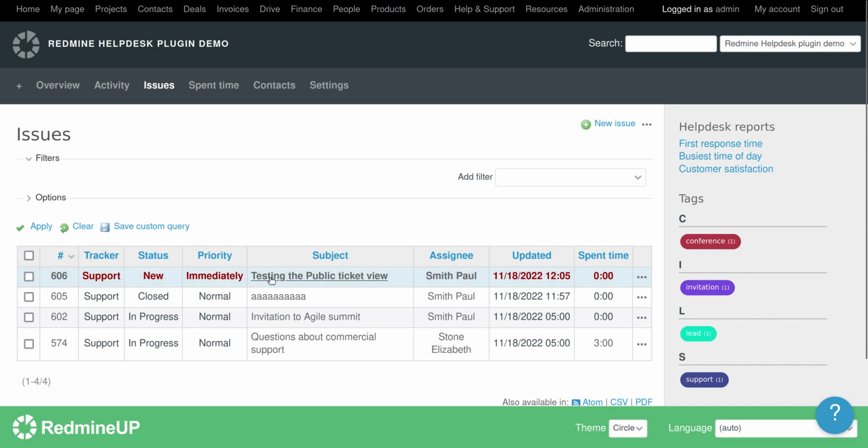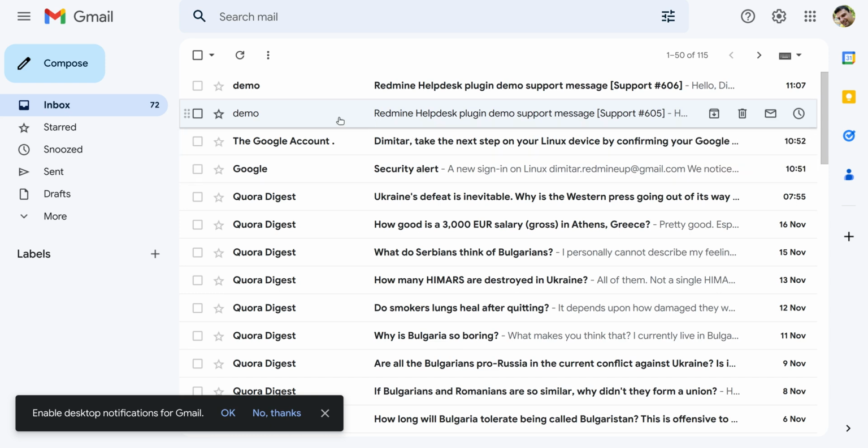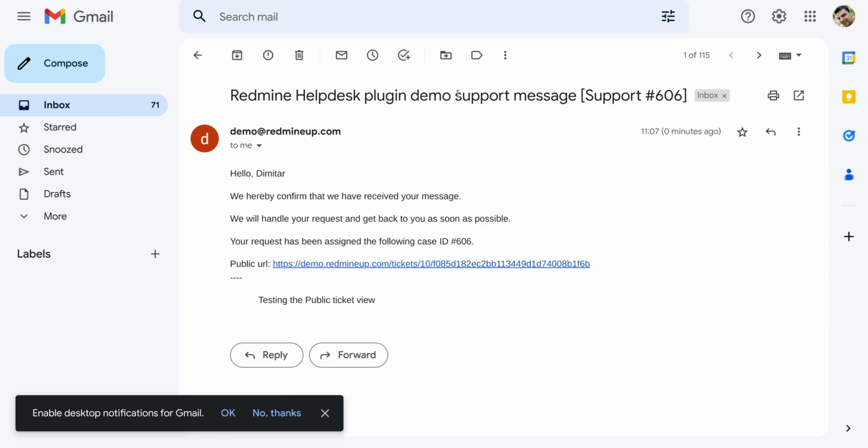Our request has come, testing the public ticket view. So the client has received an auto reply. Here it is, the auto reply has just arrived. So we see the auto message: we hereby confirm that we have received your message. There is a public URL at the end, and when the client clicks on it, then there is an error, not found.